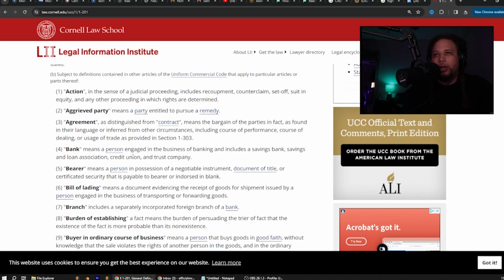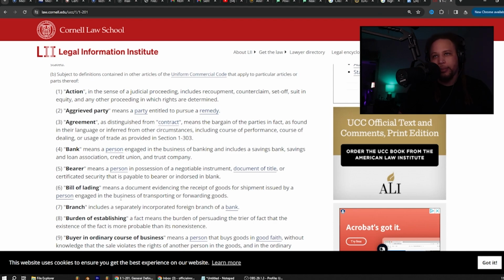Bank means a person. See, look at that, and you have the hyperlink there. So person means individual, entity, corporation, and so on. Bank means a person engaged in the business of banking and includes a savings bank, savings and loan association, credit union, and trust company. Bearer means a person in possession of a negotiable instrument, document of title, or certificated security that is payable to bearer or endorsed in blank.